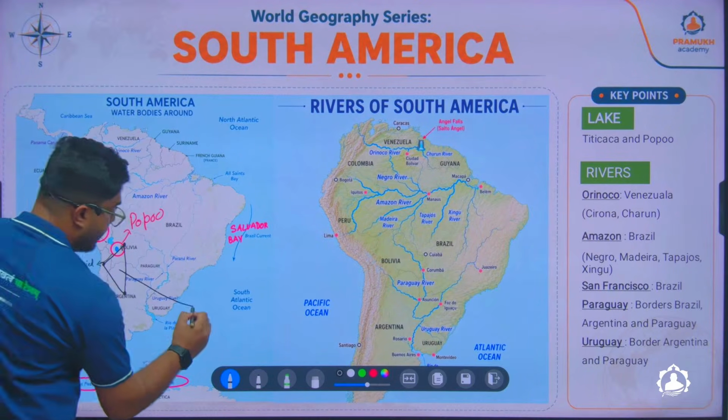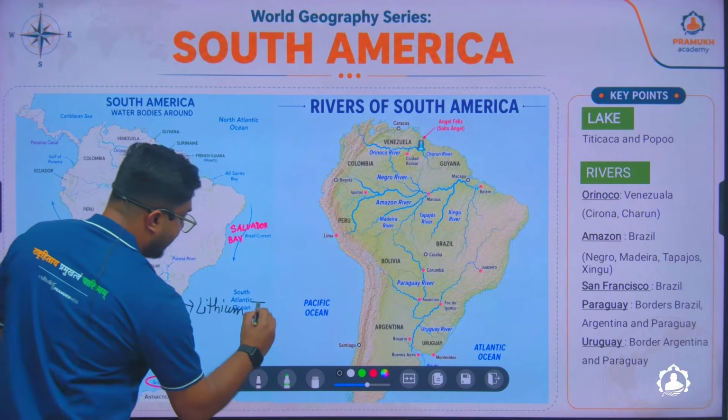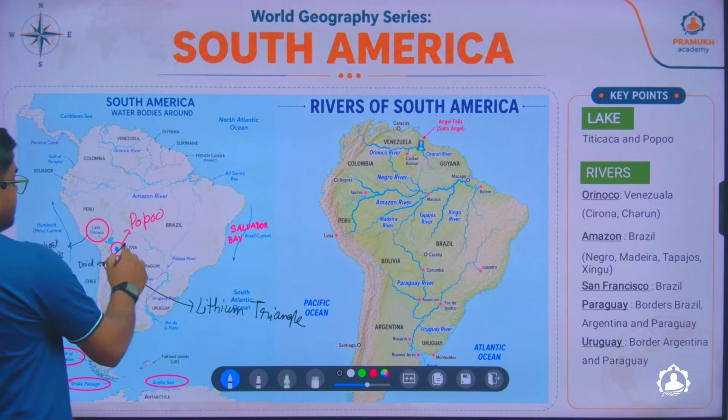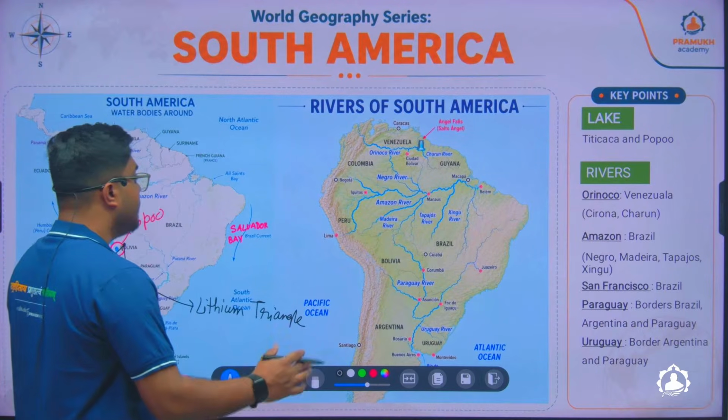This is called the lithium triangle of the world. Why? Because this region has the highest lithium reserves, and lithium is a critical mineral.